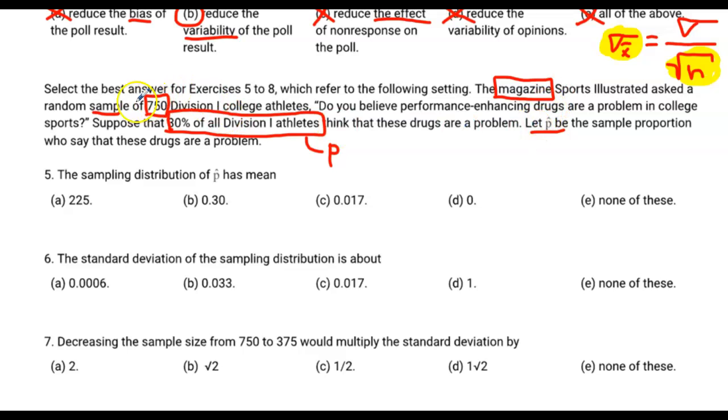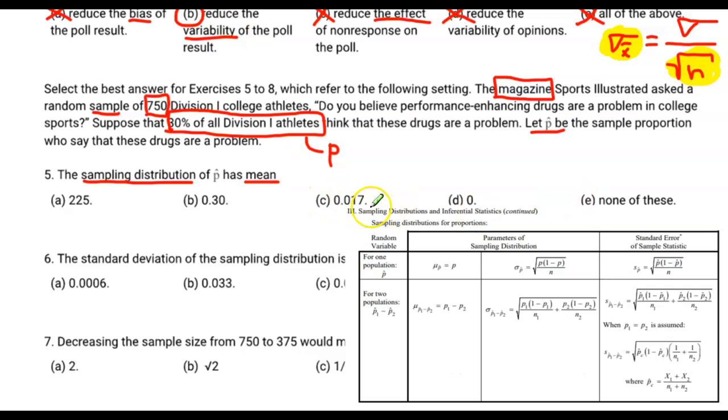So p hat is the sample proportion. In other words, in this 750 person sample, the value for how many of them think that performance enhancing drugs are a problem, let's say it's maybe 25% or maybe 40%. Whatever the case may be, that number is probably going to be pretty close to 30, but it's not necessarily going to be exactly 30%. So the sampling distribution of p hat, we know that sampling distributions have a very set definition for mean. That is on your formula sheet. And just in case you didn't believe me, here in section 3 on the formula sheet, here's the sampling distributions section.